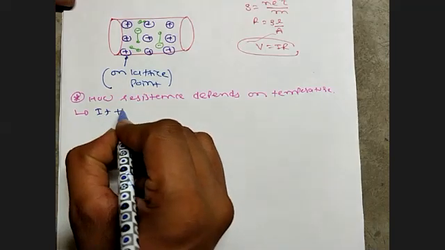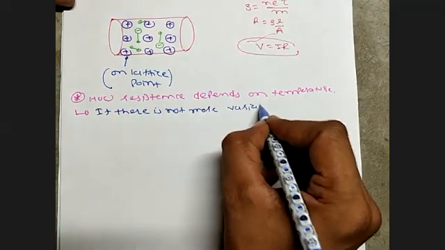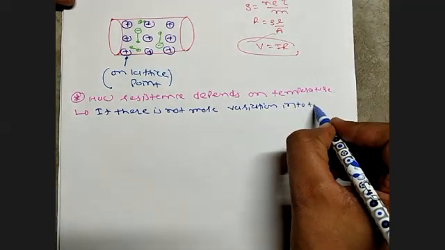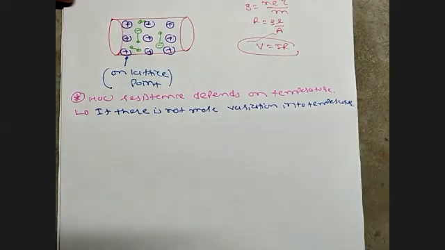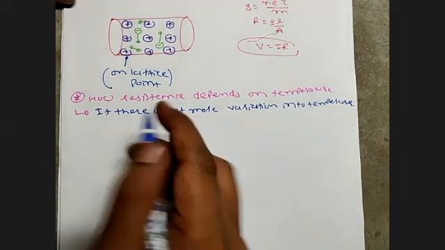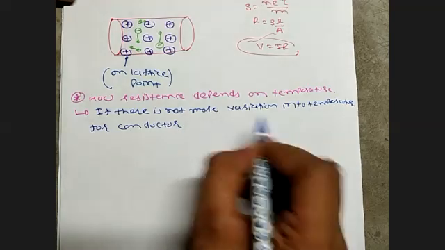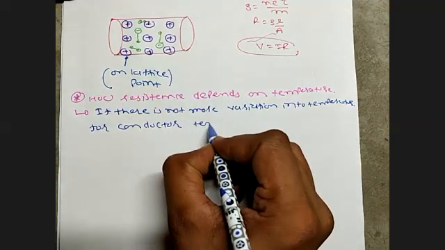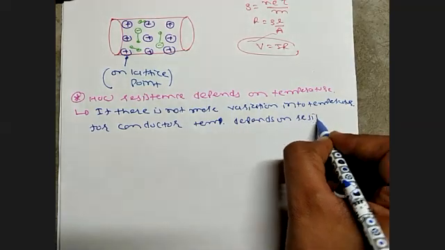If there is not much variation in temperature, which is the proper condition, then for a conductor the resistance depends on temperature.